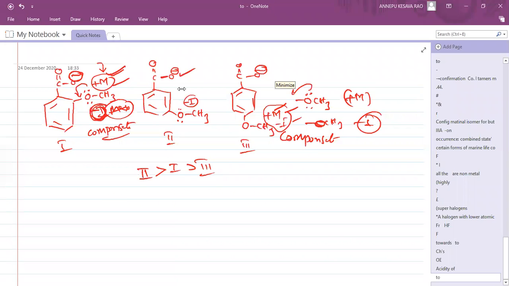Okay, if this answer is correct. Okay, your network is hanging. What to do? Fine. So is this answer right or wrong? 1 is greater than 2, 2 is greater than 3.